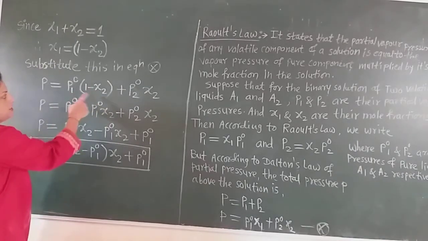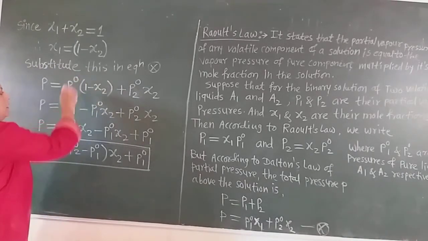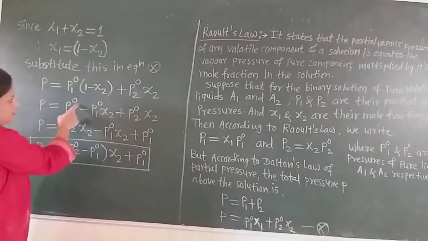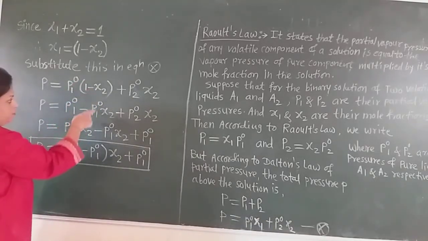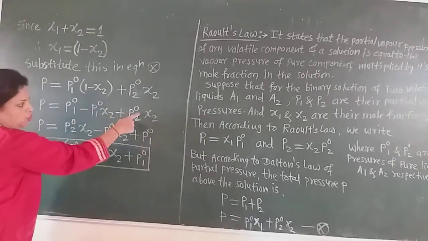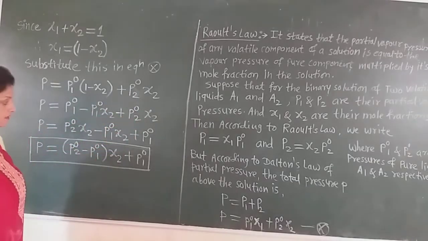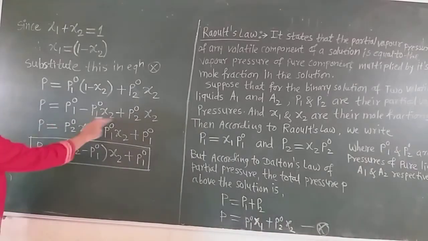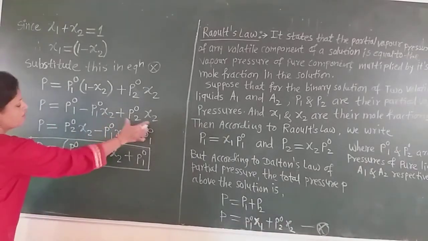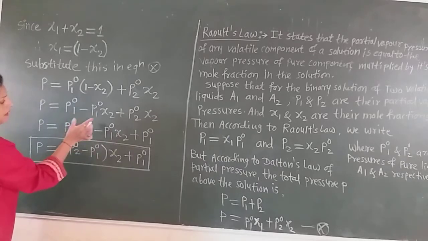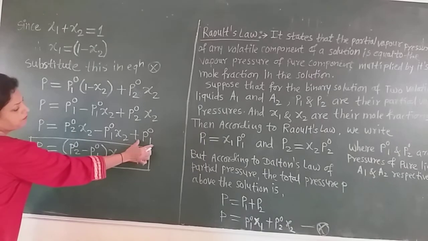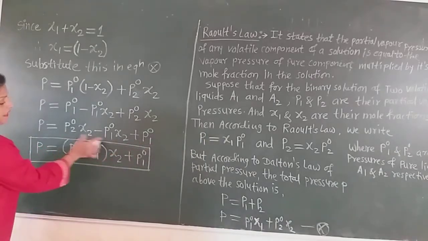Now multiply P01 by 1 minus X2, and we obtain P01 minus P01 X2 plus P02 X2. Now why do we write it in this way?